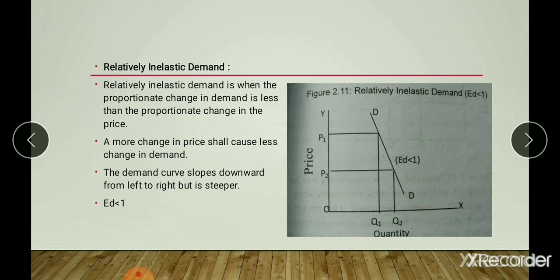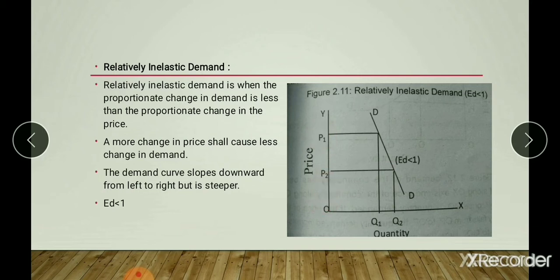So in this diagram, the OX axis represents quantity demanded and the OY axis represents the price of the commodity. Here OP is the original price and OQ is the original quantity demanded. After that, the price of the commodity decreases from OP1 to OP2.